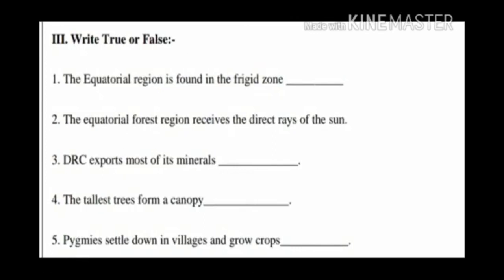First question. The equatorial region is found in the frigid zone. The answer is false. The equatorial region is found in the torrid zone. Second question. The equatorial forest region receives the direct rays of the sun.